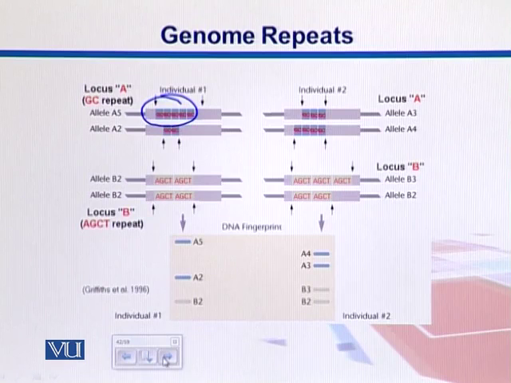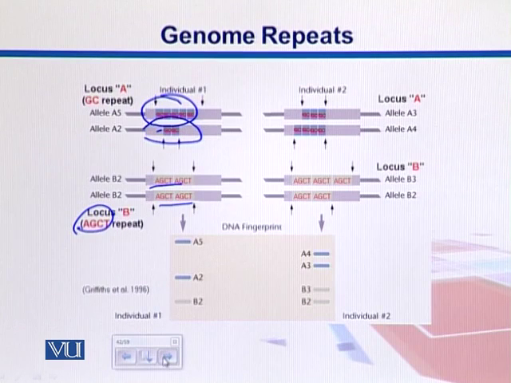Obviously the organisms are diploid, that is, they have two chromosomes from their different parents. So the same allele A2 has two of those repeats down here. If we look into another locus, another gene position, we can see allele B2, which has an AGCT repeat, two copies here and two copies here.